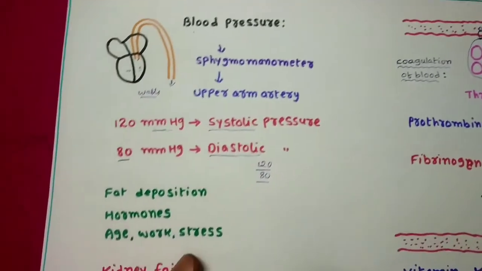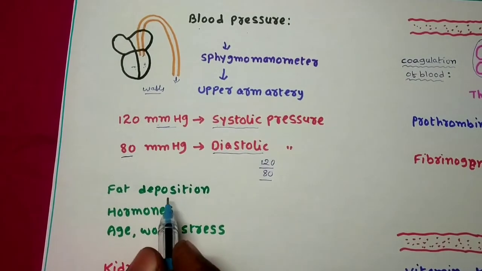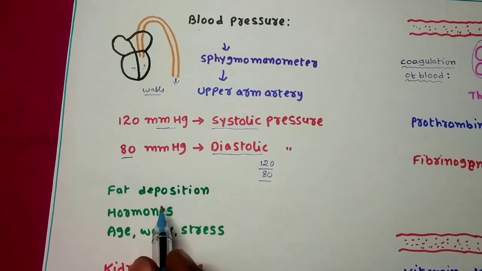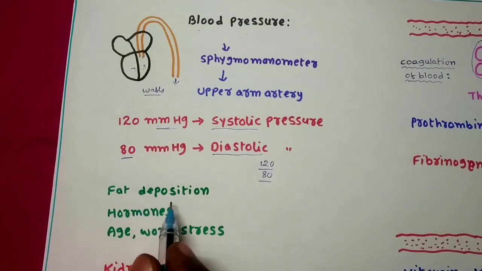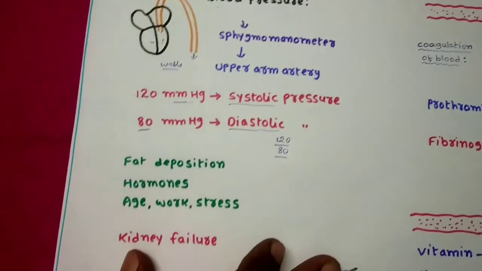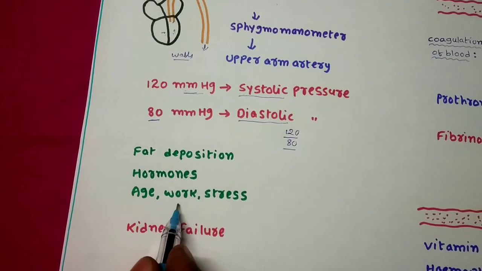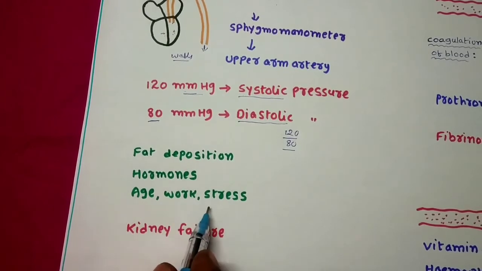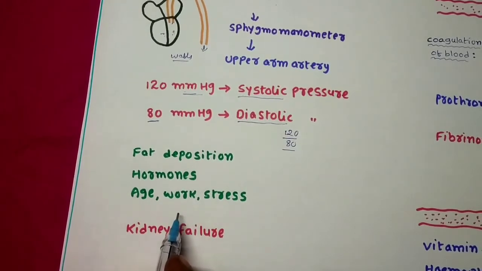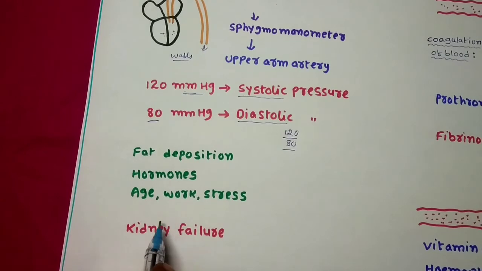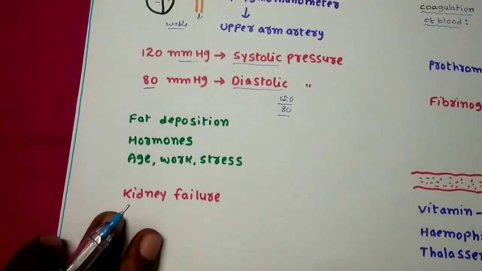The major reasons for high blood pressure are the fat deposition in the blood vessels, hormone imbalance, age factors, the work we do, and also stress. Different factors will affect the high blood pressure. And due to the high blood pressure, various organs are damaged in our body.